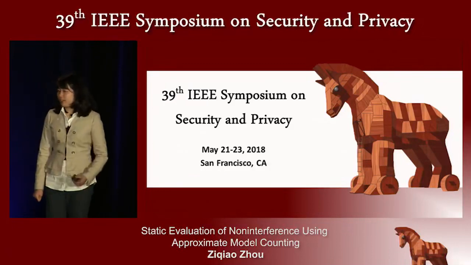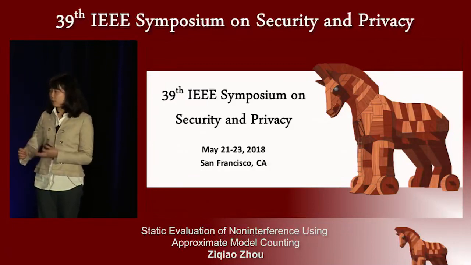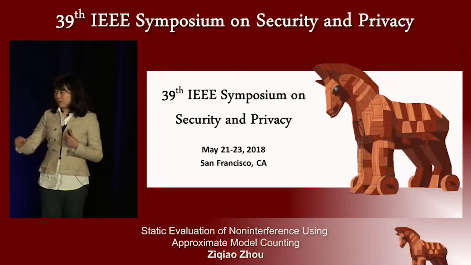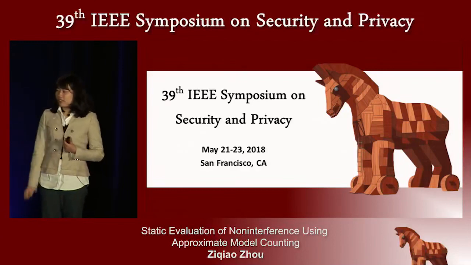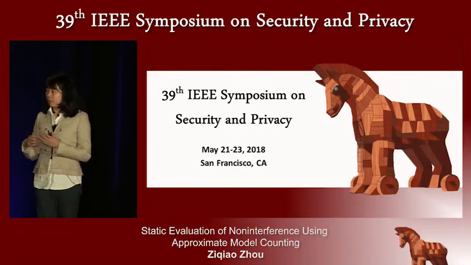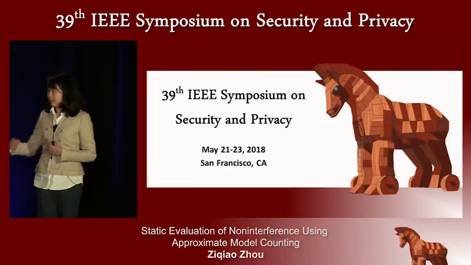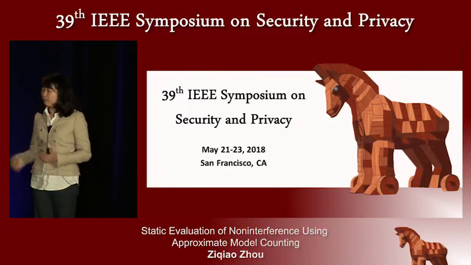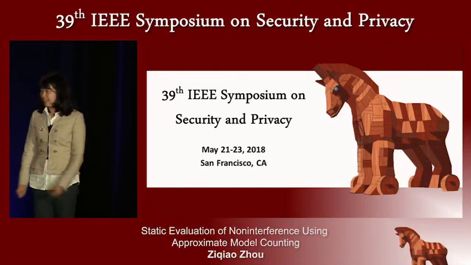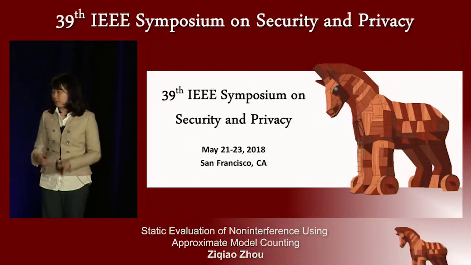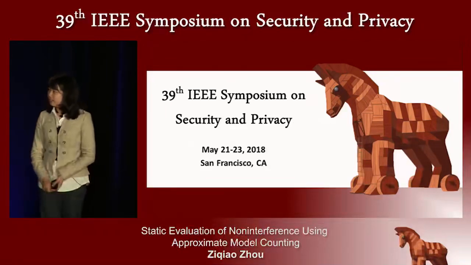Yeah, currently we did not locate the exact point in your program that is a point of linkage, because typically the linkage is composed from different points of your program. So we currently only quantify how often the linkage happens and how much information can be revealed. But since we use the solver to find feasible solutions in your program, we could provide some examples showing in what kind of cases you will break the non-interference property, to guide the developer to find a way to fix this. Got it. Okay. Other questions?